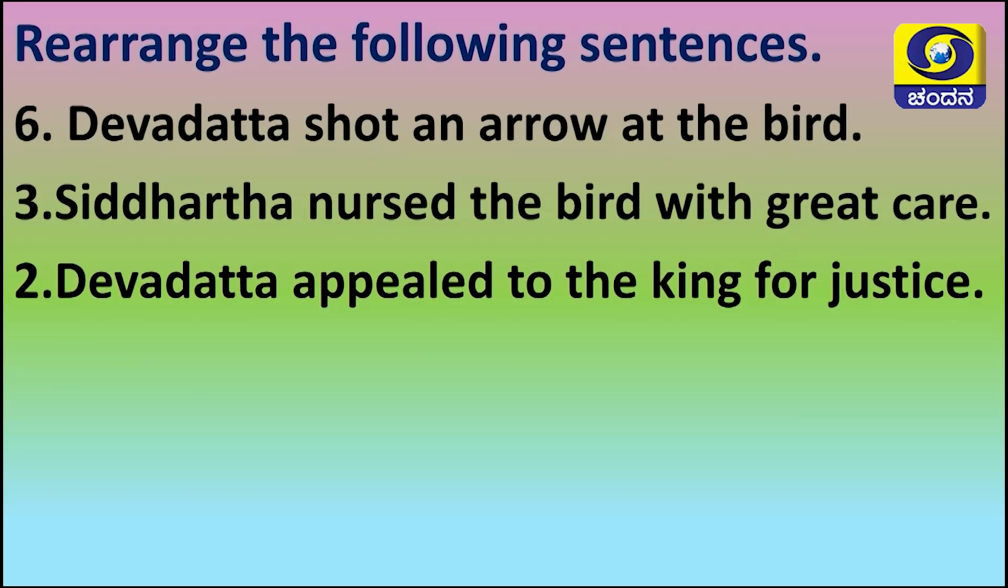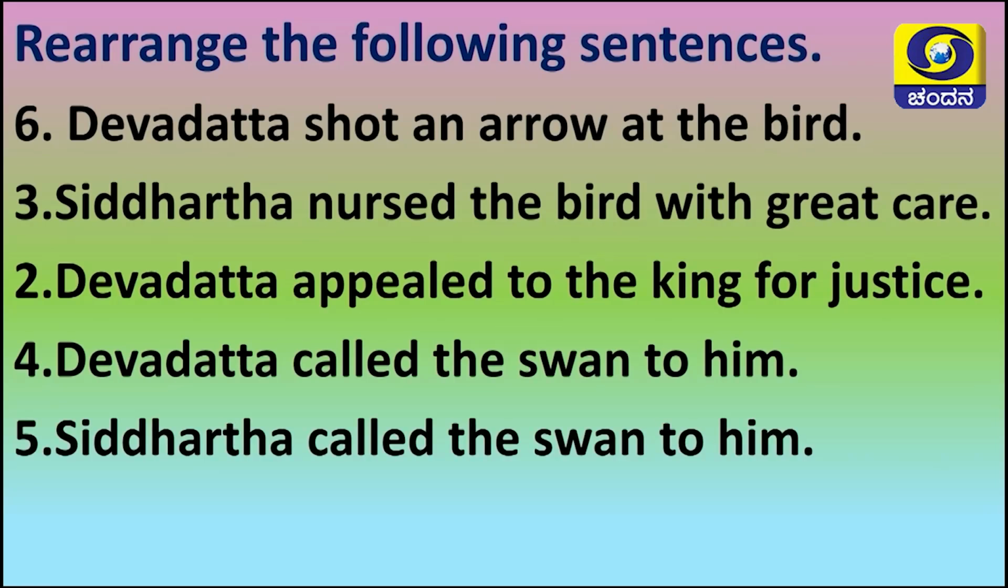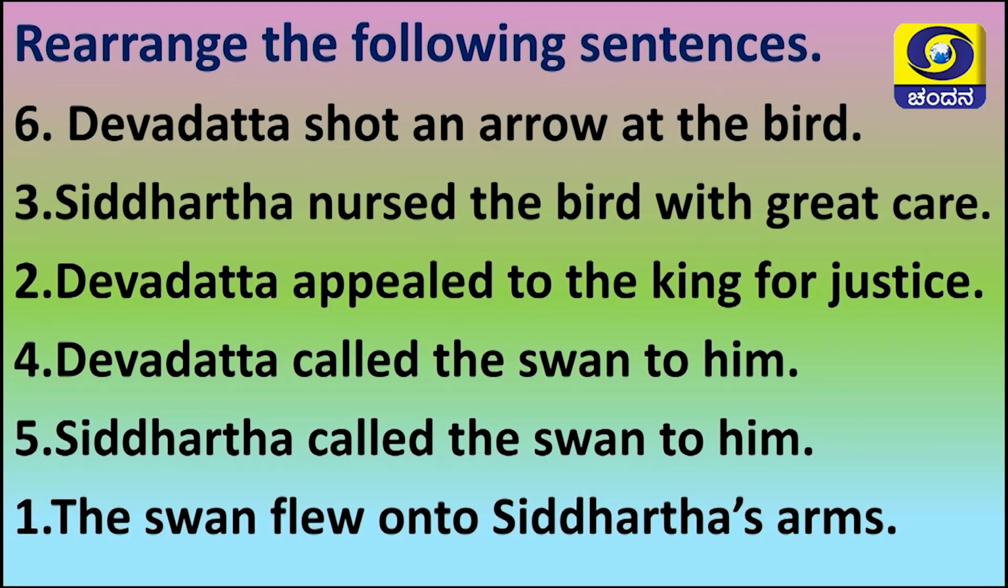Because Siddhartha nursed the bird with great care, he wouldn't give it to Devadatta. So, Devadatta appealed to the king for justice. Next, Devadatta called the swan to him, but the swan didn't go to Devadatta. At last, Siddhartha called the swan to him. What did the bird do? The swan flew onto Siddhartha's arms. These are the order of the play.